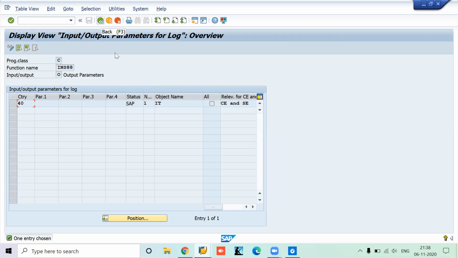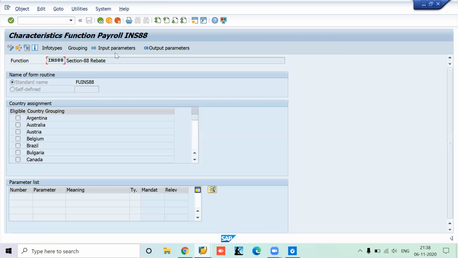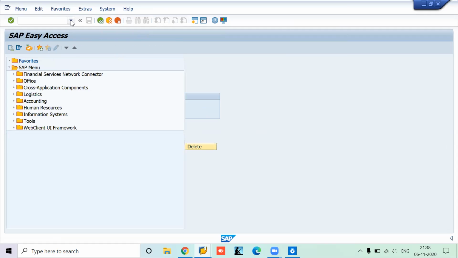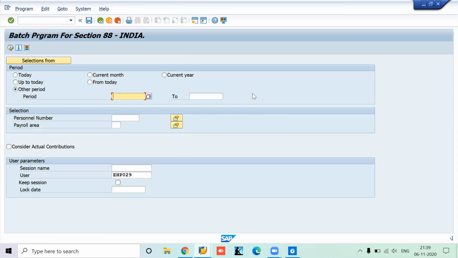Now you can also execute this T-code PC00_M40_S88. Instead of 80, you just change that to 88. It is a very similar program. You can see the batch program for section 88 India, which is nothing but section 80C. You have to follow the same process. You will enter the period starting from April to whichever period, and from that period you consider the actual contribution. You can test it also. This is a task for both of you.